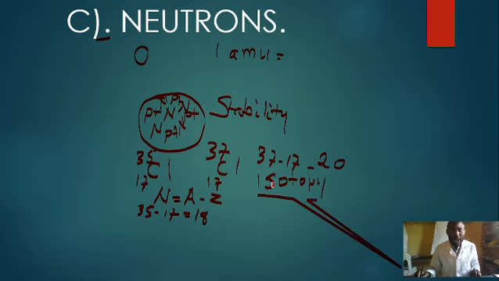We can talk about isotopy and the shortcoming of Dalton's atomic theory, because atoms of the same element have varied numbers of neutrons. The same element has 18 neutrons, and then another atom of the same element has 20 neutrons. So this varying number of neutrons in an atom brings us to the concept of isotopy. In the next video, we will be talking about atomic number, mass number, and isotopy.